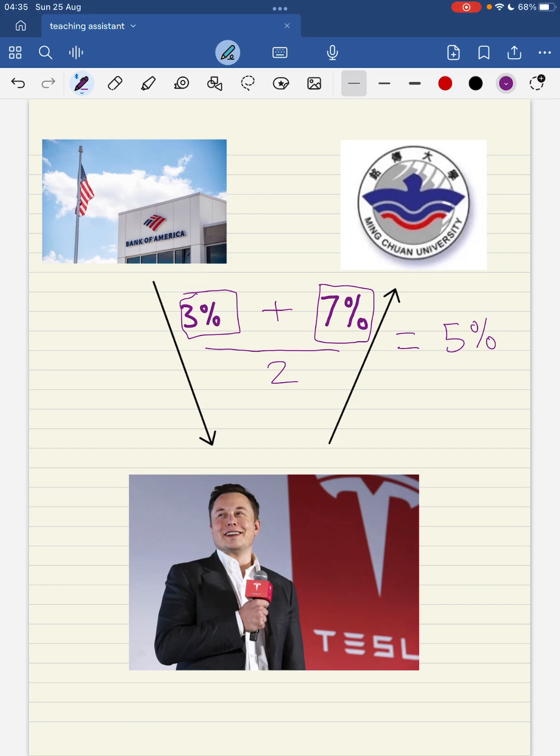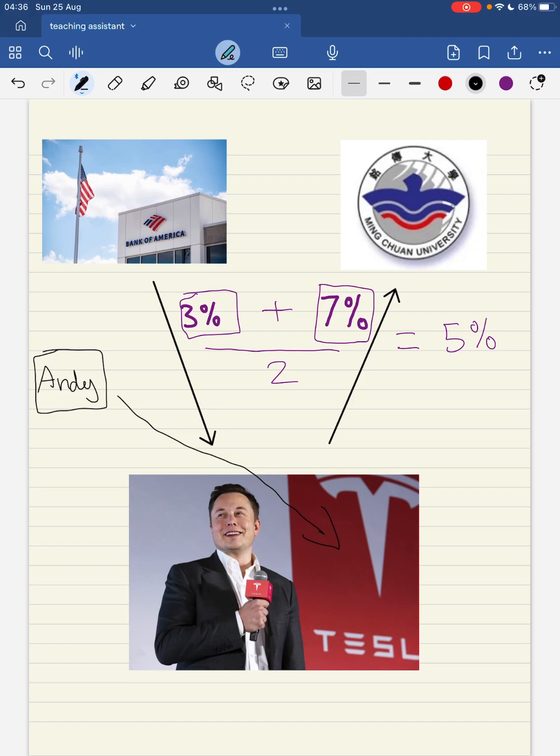So what can we say from this 5%? This is me, Andy, a guy standing outside the market, and I really want to invest in this company, which is Tesla. As I can see, the average cost of this company is 5% because they borrow at the rate of 3% and they lend to other people at the rate of 7%, which gives them the average cost of 5%.